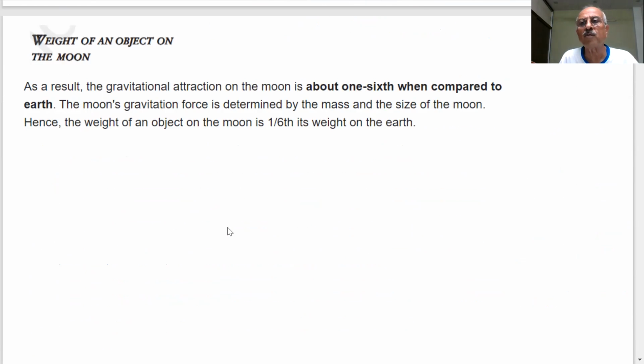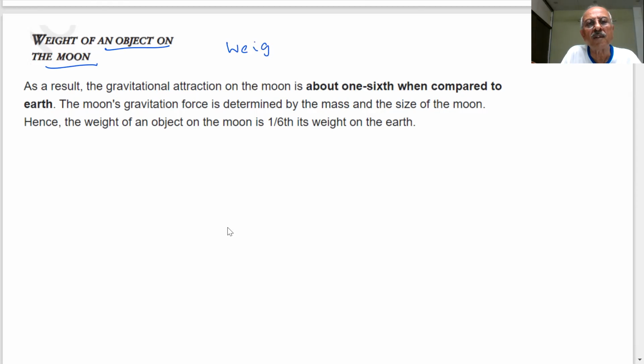But what happens to the weight, students? When will the weight of an object be the same on the moon as on the earth? Important. No, sir. The weight of the object will not be the same on the moon. Why? So if I am on earth and I move to the moon, my weight will not be the same. Why will the weight change when we move to the moon? What is the reason?